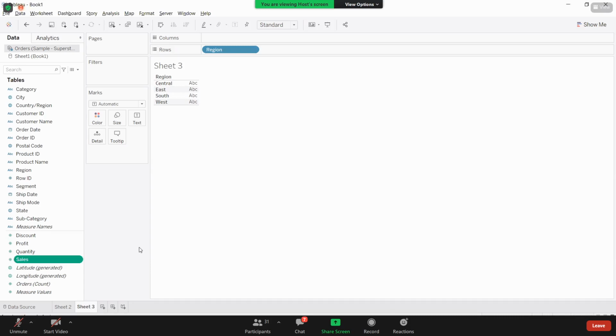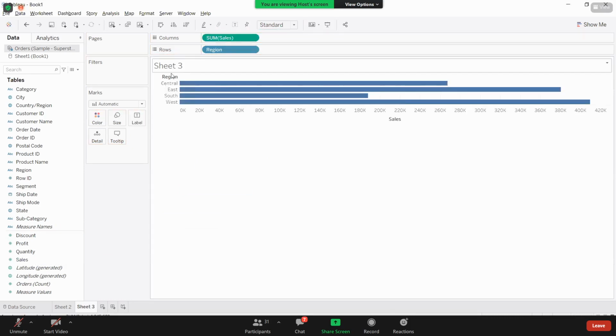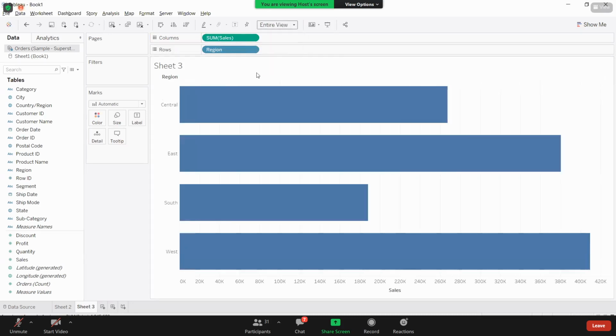When I bring this sales, where do I need to drop it? If I drop it in the columns, for each region, what is the sale value? That sale value you get here in the form of a bar. The bigger the value, the longer the length of the bar. Now you got sum of sales here.